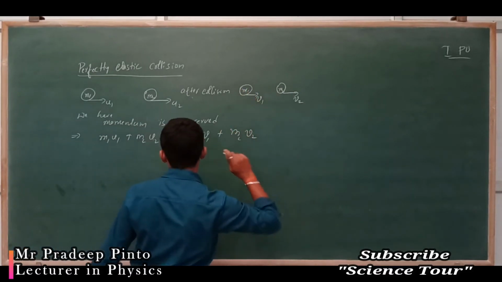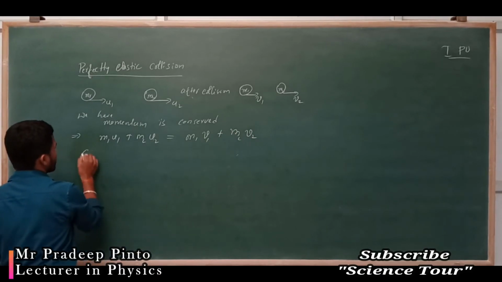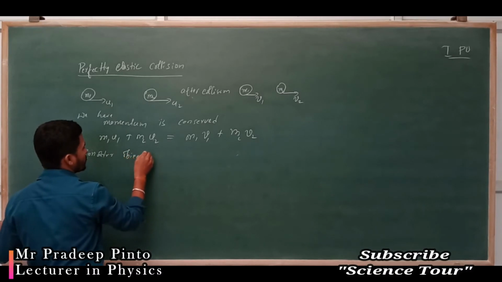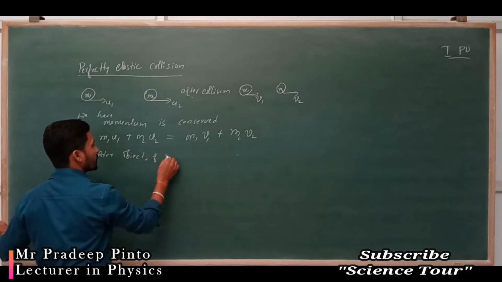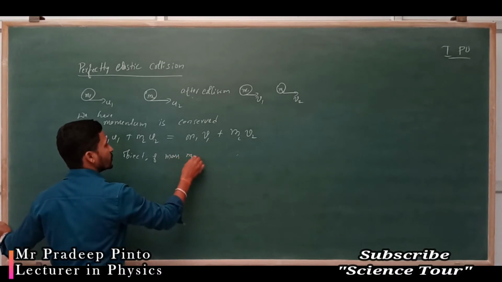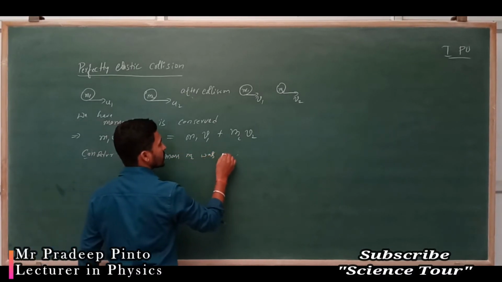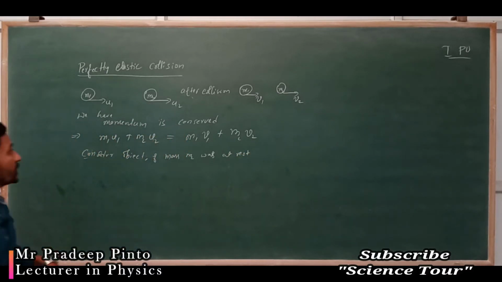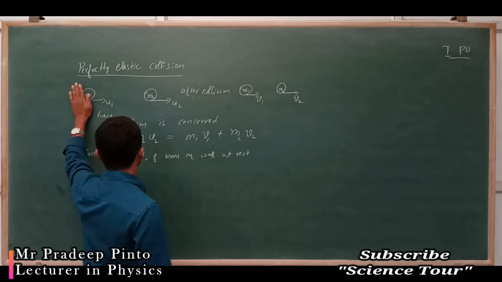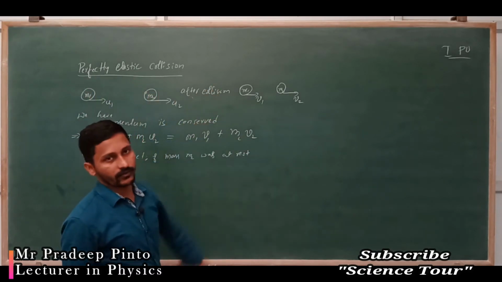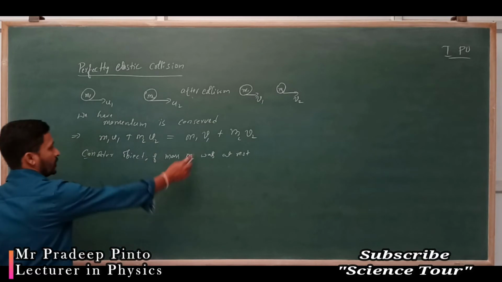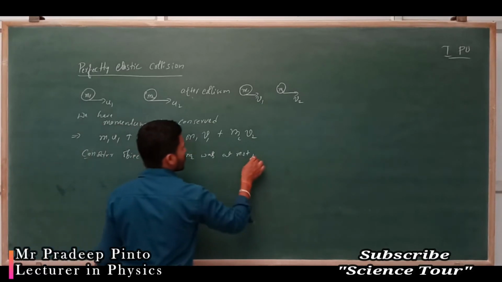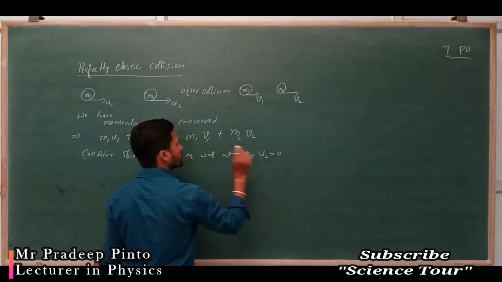Now consider that the object of mass m2 was at rest. For our convenience, this was at rest, only the first was moving, hitting and going away. m2 was at rest means the initial velocity of 2 was 0.